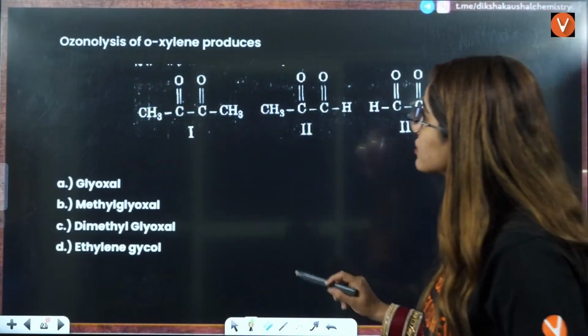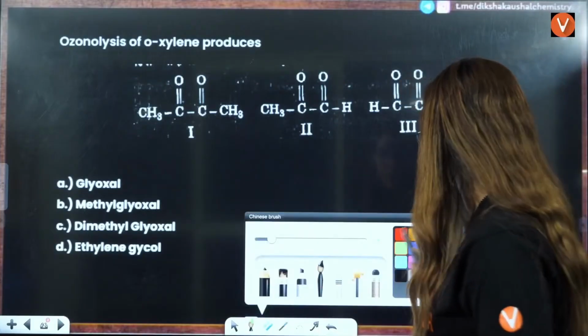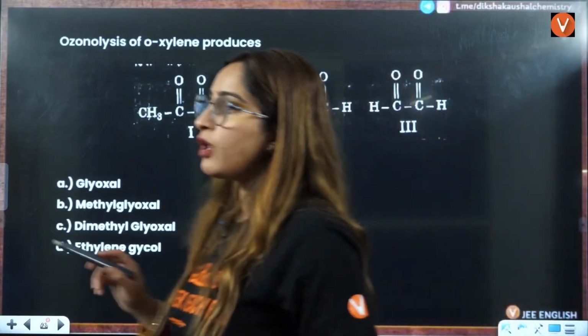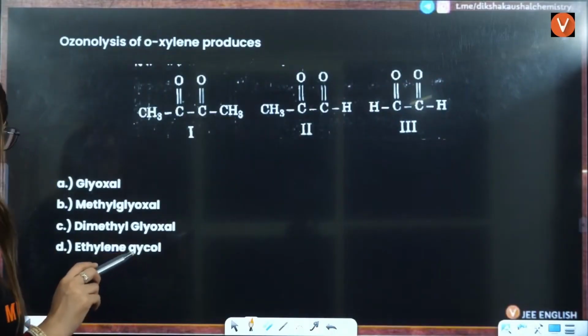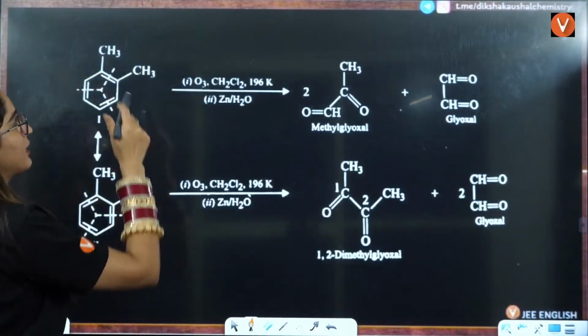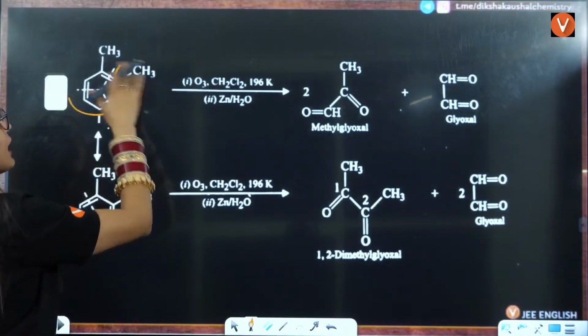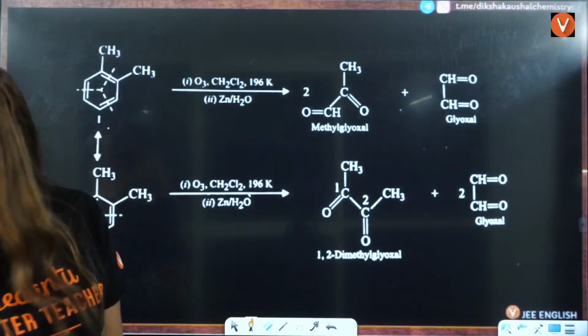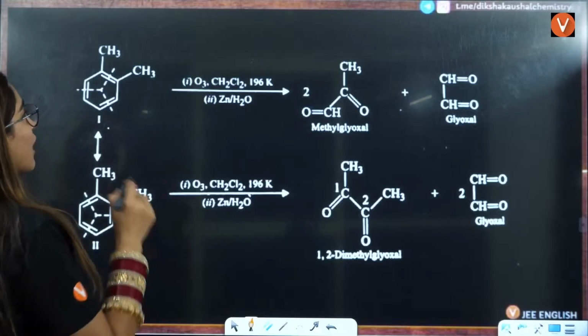Ozonolysis of orthoxylene produces... Now, what is orthoxylene? On benzene, you have 2 CH3 groups, that is orthoxylene. Okay, this is your toluene. And when you have CH3 on the ortho position, that is orthoxylene. Okay. Now, here what will happen?